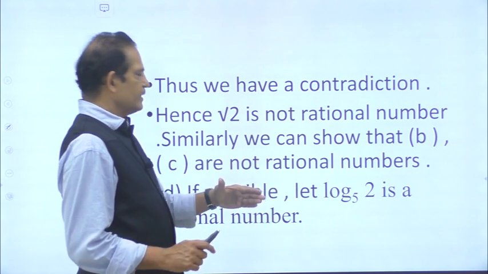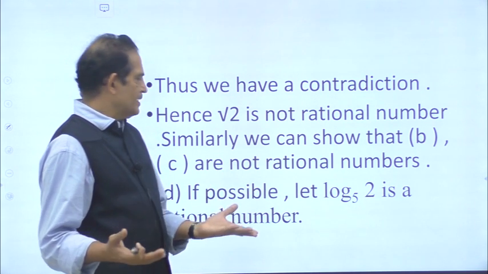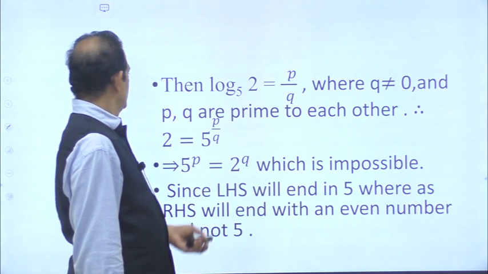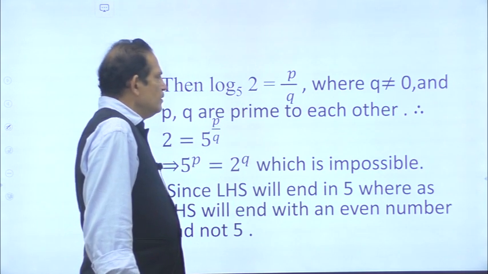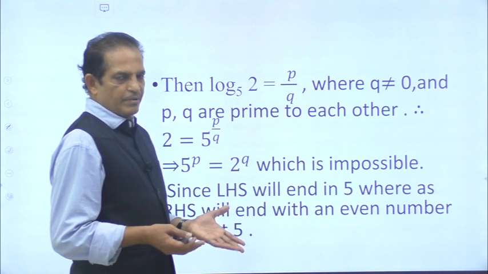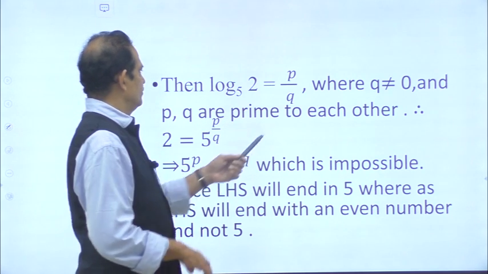But we are taking that, if possible, log 2 base 5 is a rational number. Then what happens? Because log 2 base 5 is a rational number, it can be expressed in the form P by Q, where Q is not equal to 0.